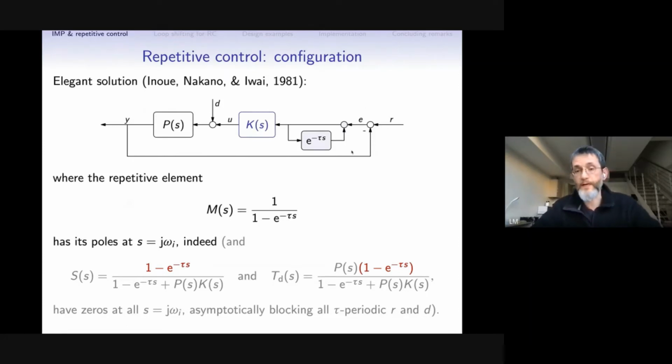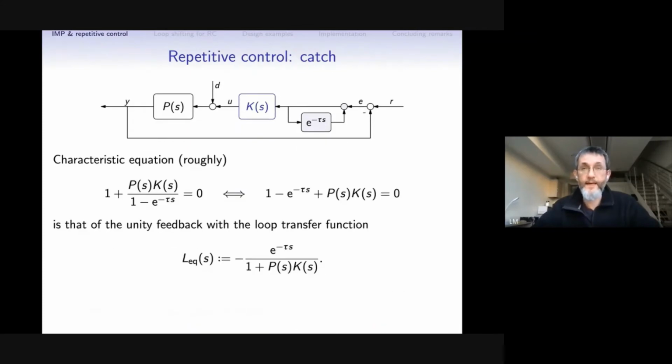If we incorporate such an internal model into our control system, then the sensitivity and the disturbance sensitivity transfer functions will have zeros at exactly those points, meaning that we will asymptotically reject any periodic disturbance and track any periodic reference signal with this frequency. It sounds too good to be true, and indeed there is a catch, and the catch is the stability analysis here. Let's consider this system.